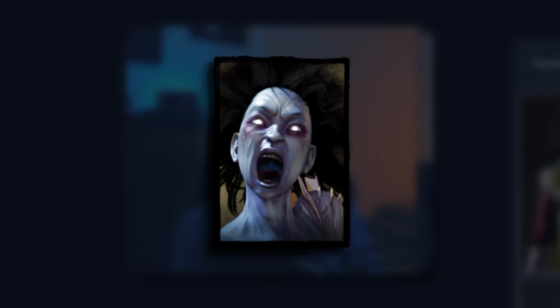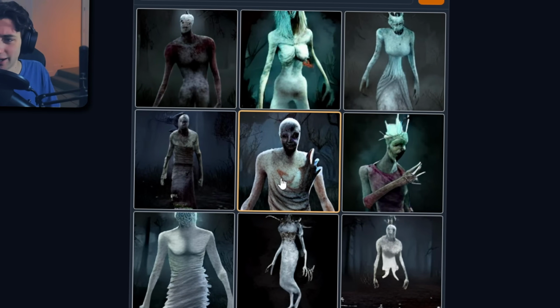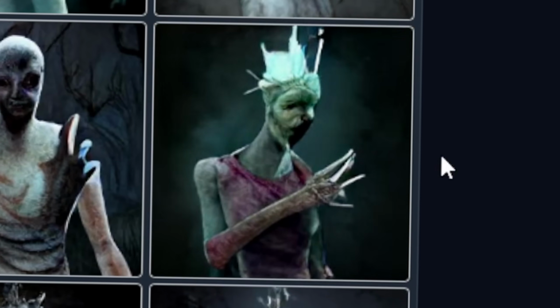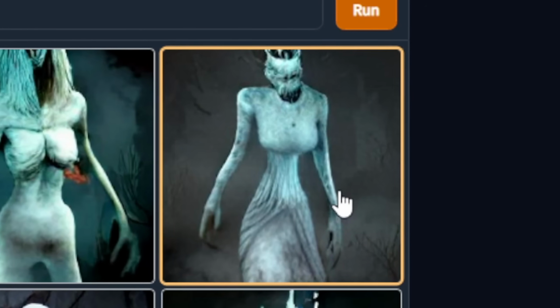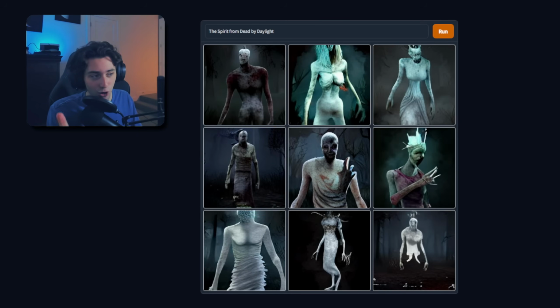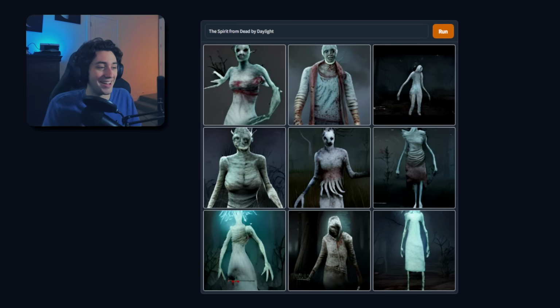Okay, next up is Spirit. This one's gonna be interesting. What is happening here? This is probably the closest thing to Spirit, but all of this just looks like a blank slate of like a DBD killer model. It looks more ghostly than Spirit is. And this one just looks like they took a shower curtain and gave it boobies. I was kind of expecting something cooler, I'm not gonna lie. I'm gonna run it again just to see if it gives us anything else to work with. But as of now, I'm gonna give that a 4 out of 10.